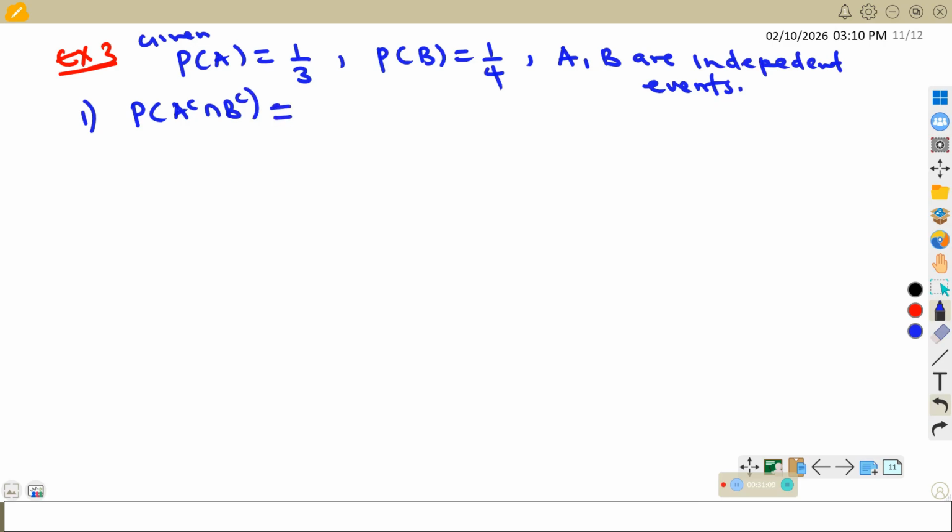As we have seen in some of our results, if A and B are independent, then A complement and B complement are also independent. In other words, the complements are also independent. So A complement intersection B complement can be treated as the probability of A complement times the probability of B complement. So here you have different ways of how you can easily attempt this. Another one would be